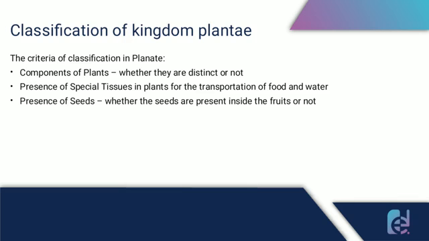We all know what the special tissues are: xylem and phloem. The presence of special tissues in the plants for the transportation of food and water is the other criterion for the classification in kingdom Plantae. And the last criterion is presence of seeds, like whether the seeds are present inside or within the fruit.